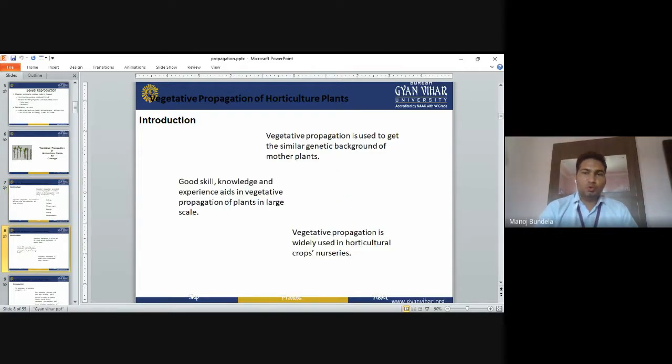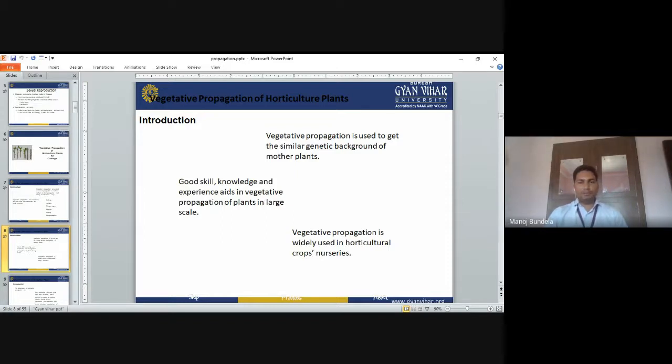Vegetative propagation is used to get the same genetic background as the mother plant. In vegetative propagation, we use any part of the plant, like cutting, grafting, or budding. So whatever characters are present in the mother plant, the same characters will come into the new generation. Good skill, knowledge, and experience in vegetative propagation of the plant are needed. Whenever we go for vegetative propagation, we should have the skill and knowledge about which parts we have to use for the propagation.